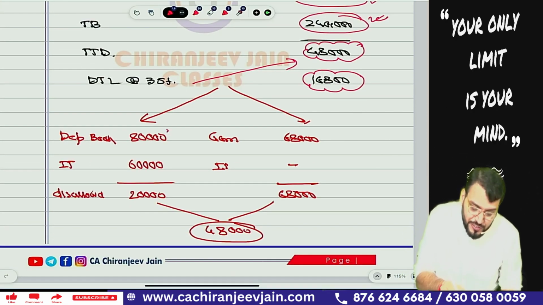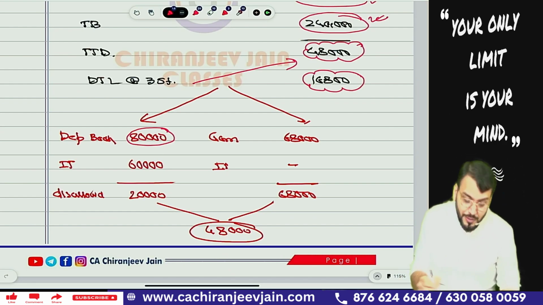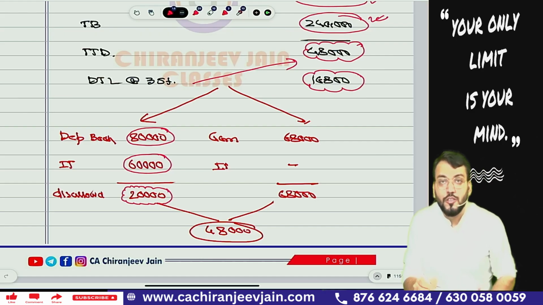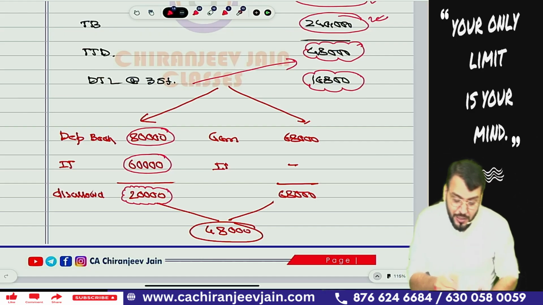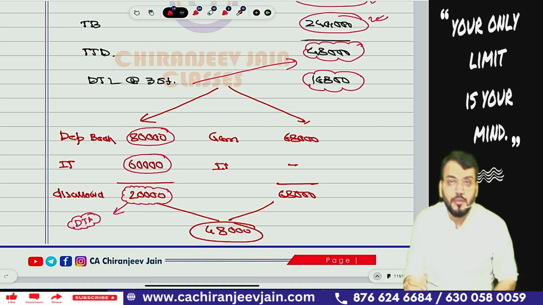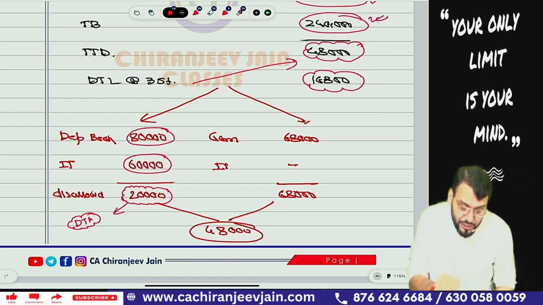You can see depreciation as per books is 80,000. Depreciation as per income tax is 60,000. Means how much depreciation is disallowed in the current year? Depreciation disallowed is 20,000, which will be allowed in future. So allowed in future means, can I say, on this we will create DTA. Understood? So this is depreciation disallowed. How much disallowed? 20,000 is disallowed.